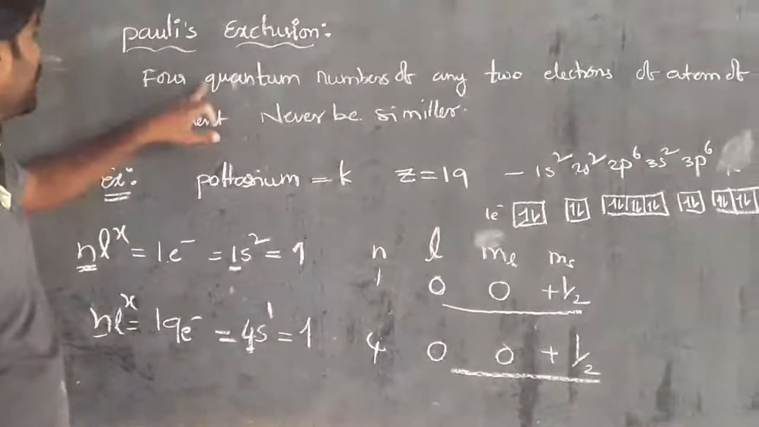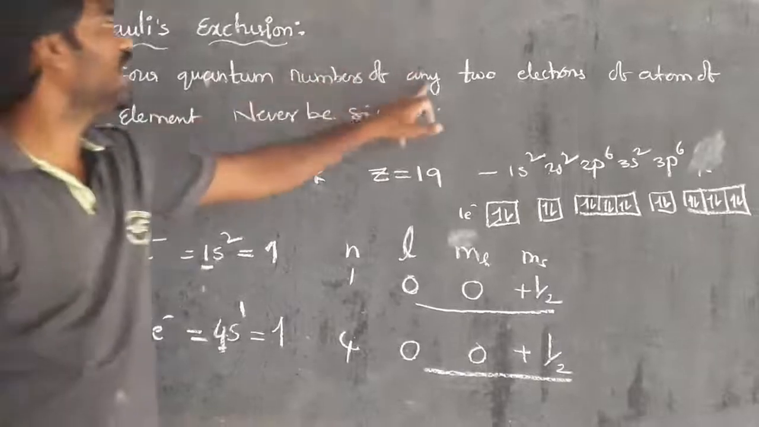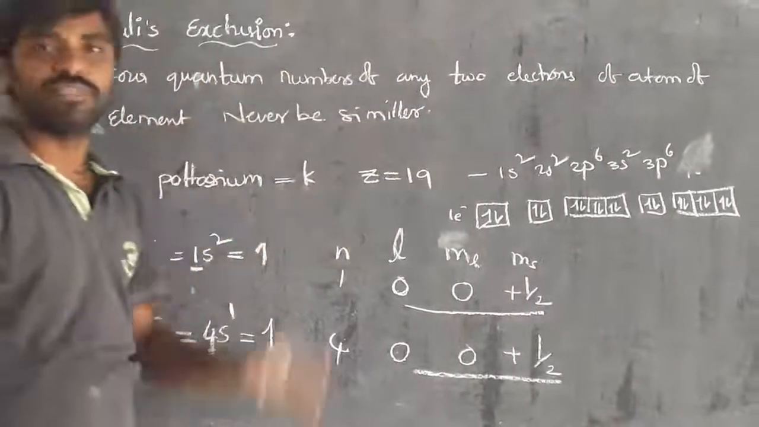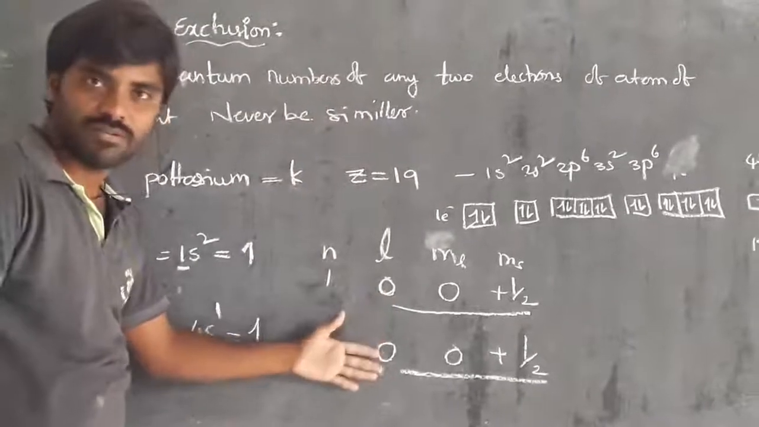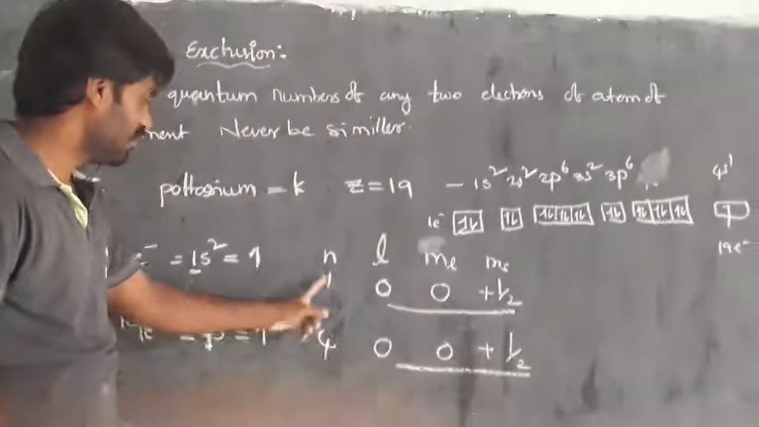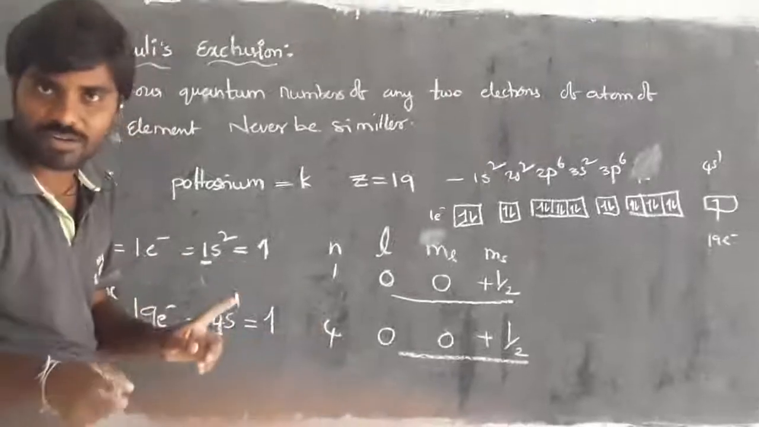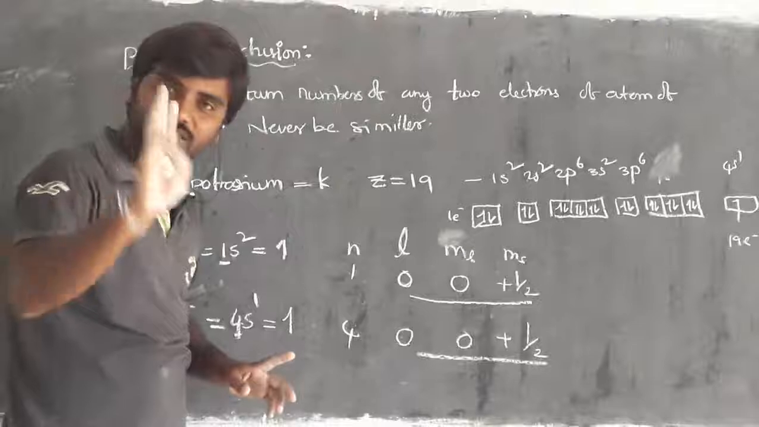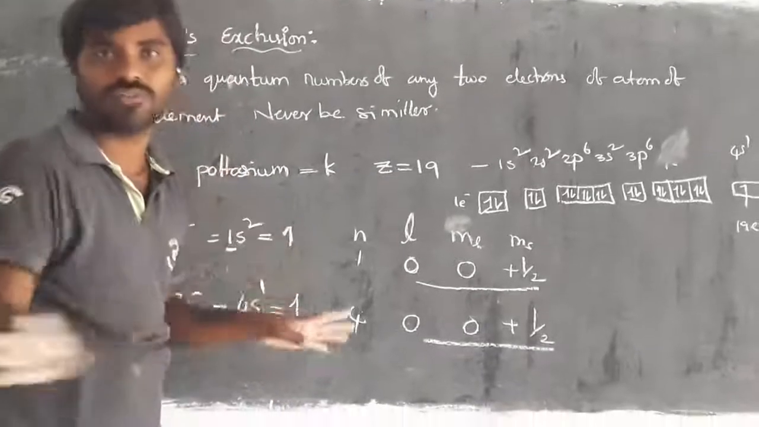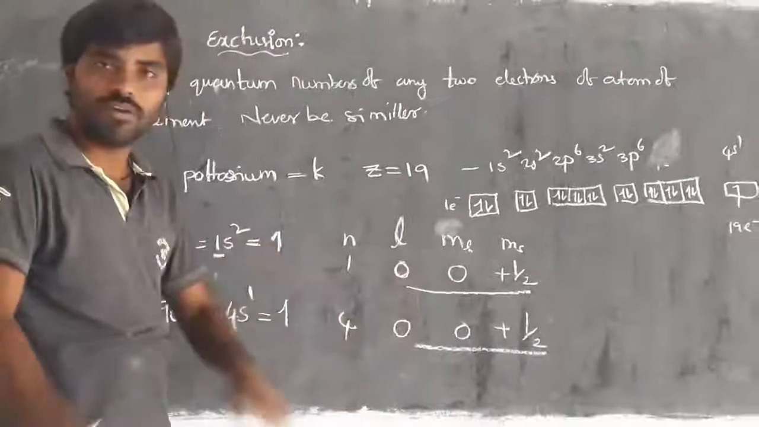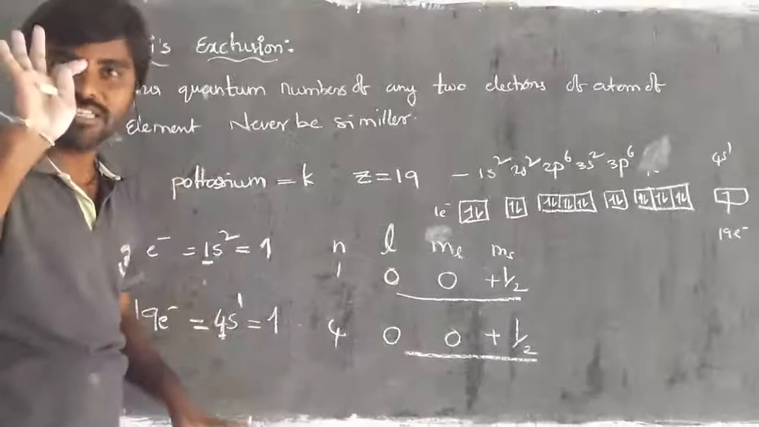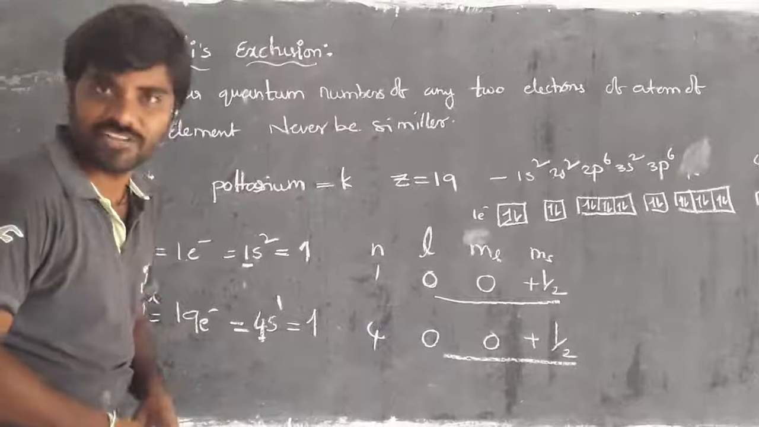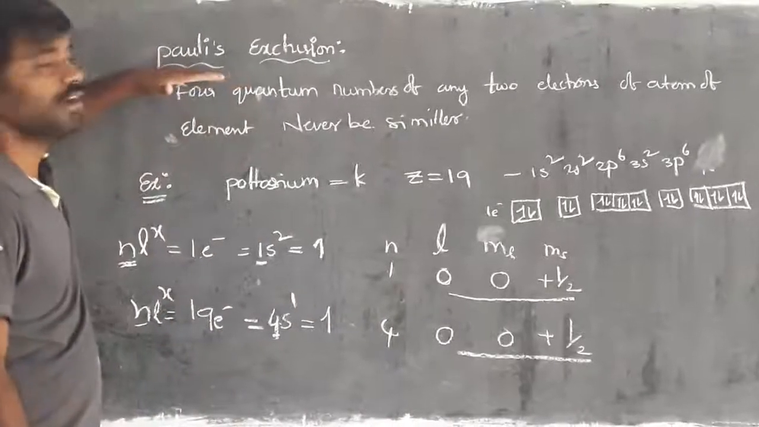See the condition: the four quantum numbers of any two electrons of an atom of an element will never be similar. Did we get similar ones? Only three are matching. Either one is different, or two are different, or three are different, or all four are different. But all four values will never be similar. At most three values can be similar; at least one value must differ. That is the statement of Pauli's exclusion.